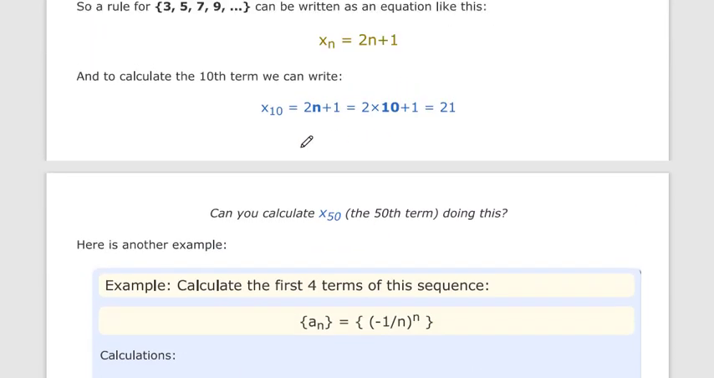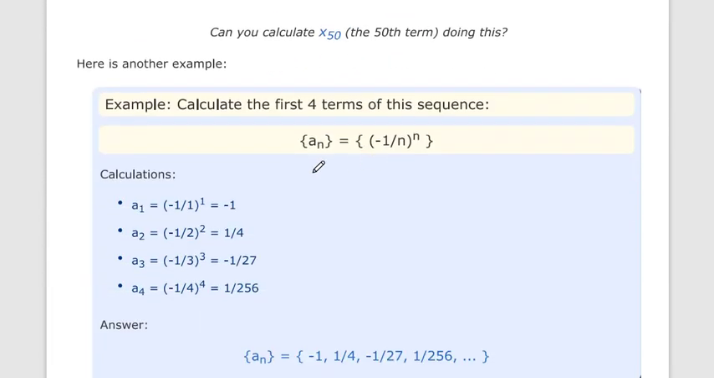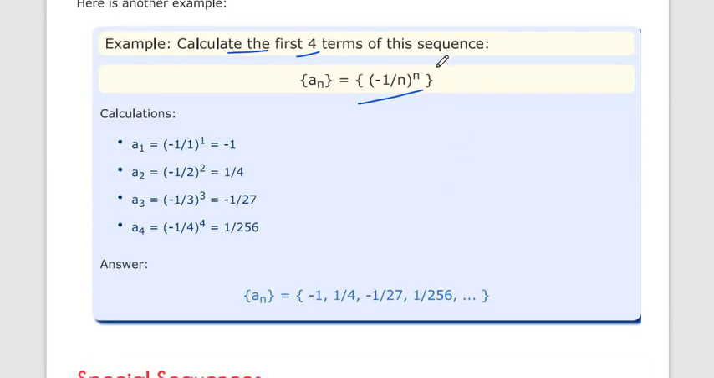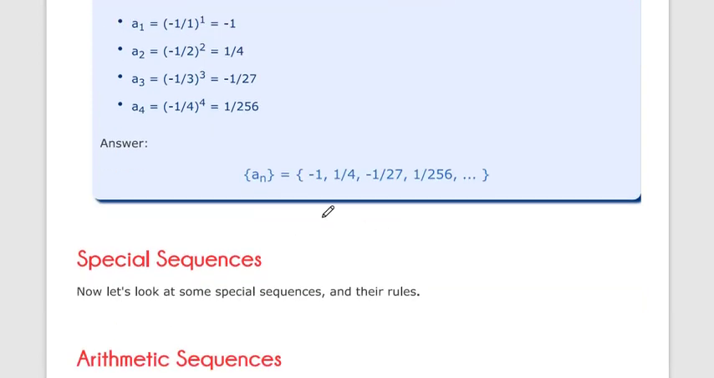With the help of the rule we can calculate any term. So this is an example: calculate the first 4 terms of the sequence. They have already given 4, so we put n equal to 1 up to 4 and we get the sequence.